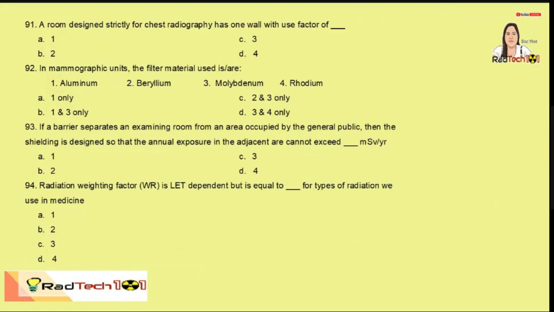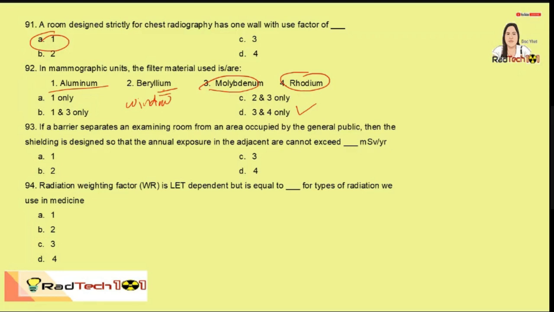91. A room designed strictly for chest radiography has one wall with a use factor of 1. So, constant naman yan. In mammographic units, the filter material used are or is molybdenum and rhodium. So 3 and 4. Beryllium is used as the material for the window of our mammographic X-ray tube. Aluminum is used as the filter in our general X-ray tube, but in mammo, molybdenum or rhodium.